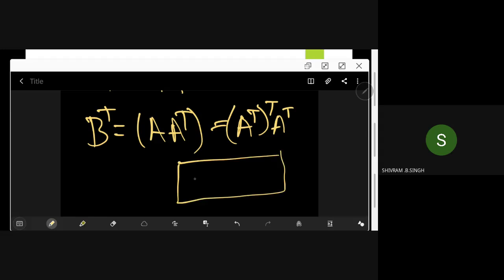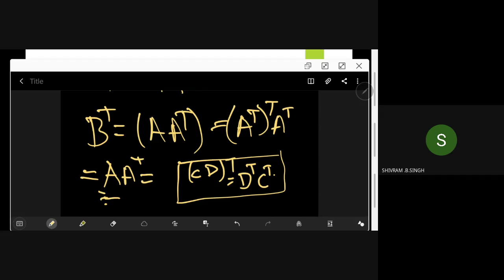If you have two matrices C, D, CD whole transpose is D transpose C transpose. That is a rule for transpose, a property of transpose. And on the other hand, A transpose transpose is A. That is another rule. So you have A transpose. We just now have seen that we assumed that A transpose is B. So this is always symmetric.